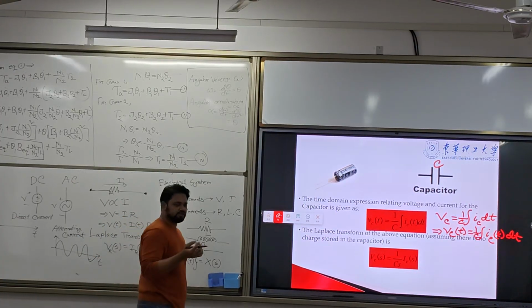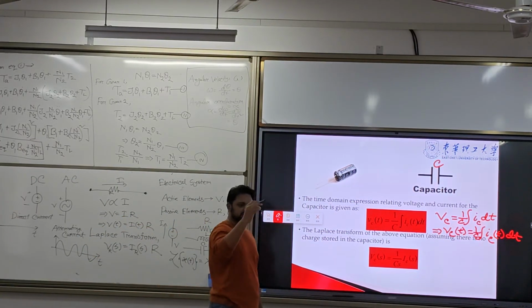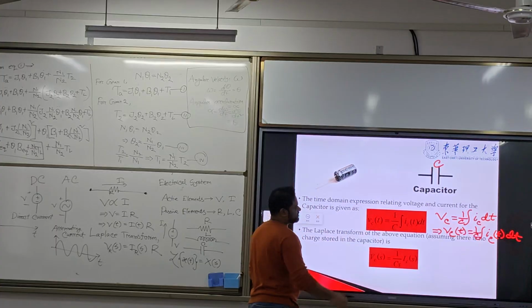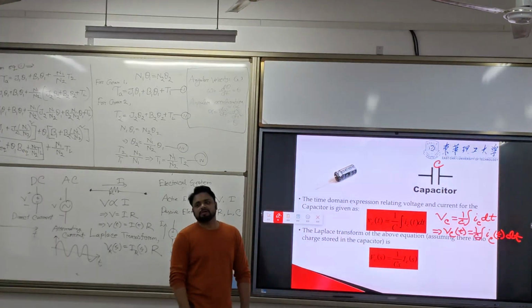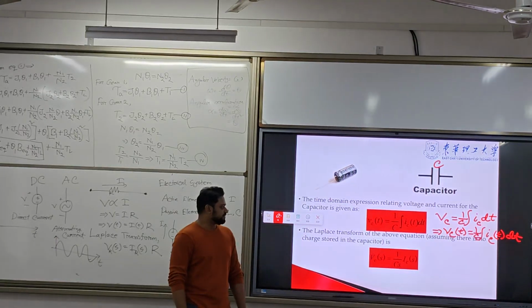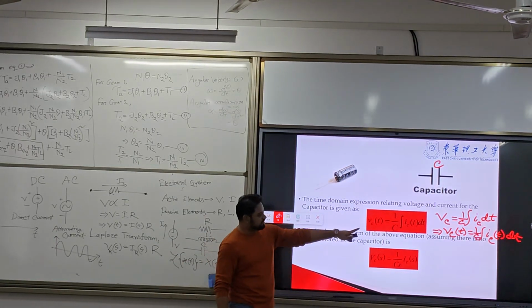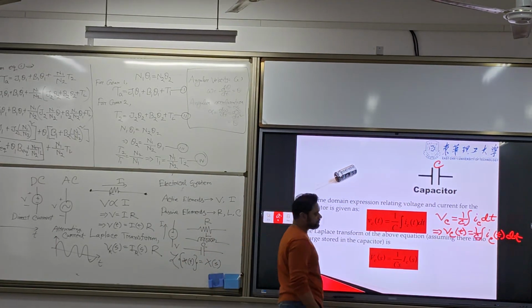The capacitor voltage is equal to 1 by C, where C is the capacitance, integration of IC dt. Now, if we use the Laplace transform here.